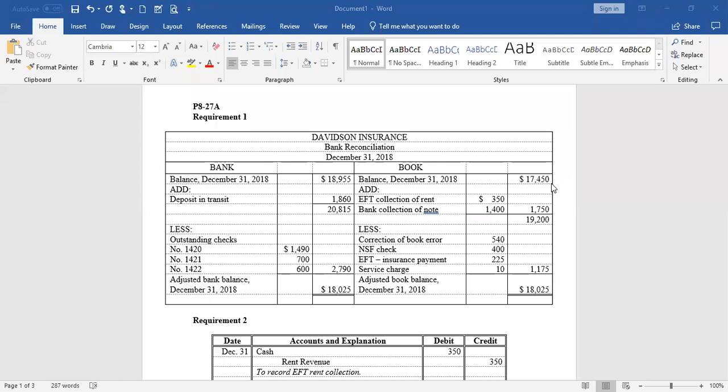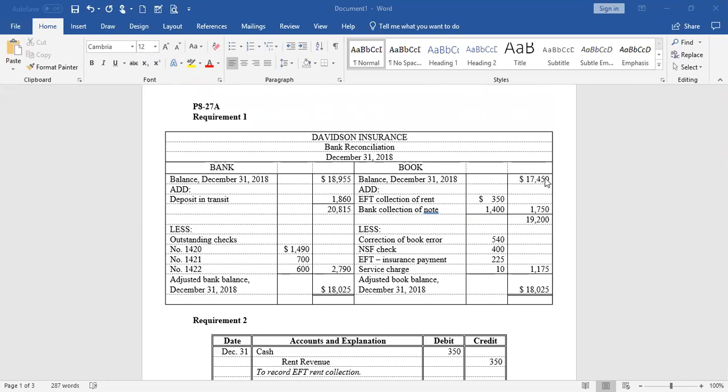So according to our bank statement on December 31st, $18,955 was the balance of our checking account, according to their records. Up above our bank statement is detailed information about the cash receipts the company recorded in the T account and the cash payments. And then right below those transactions, it says the cash account shows a balance of $17,450. So what that's saying is our T account cash back at the company says $17,450.